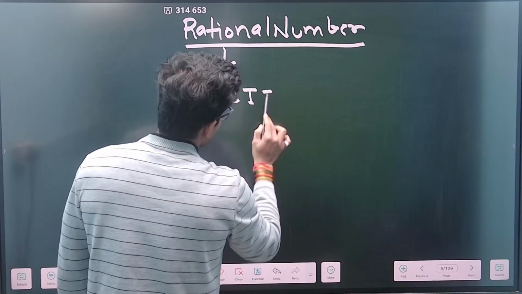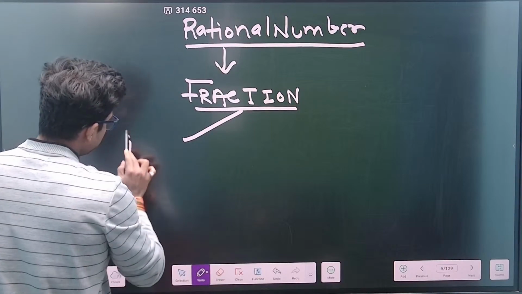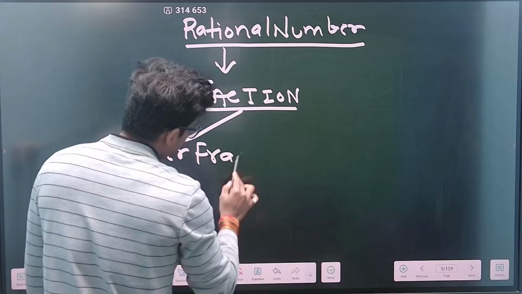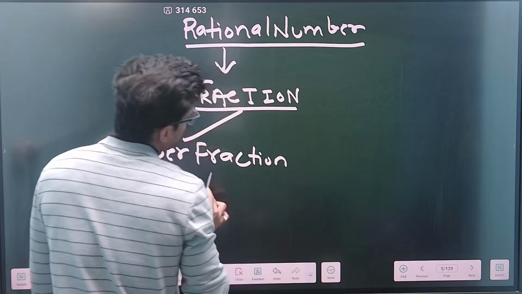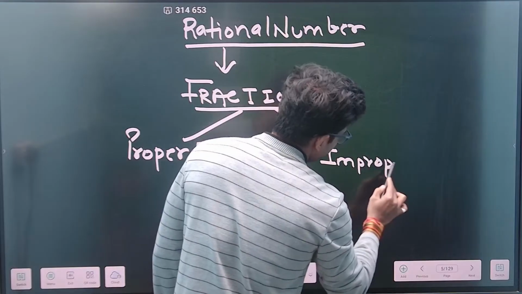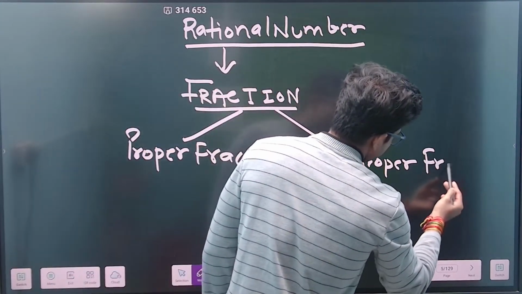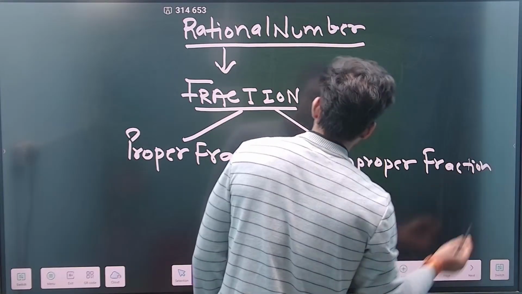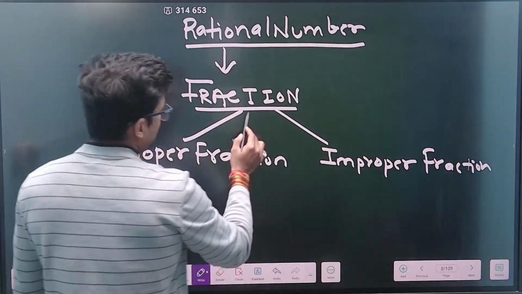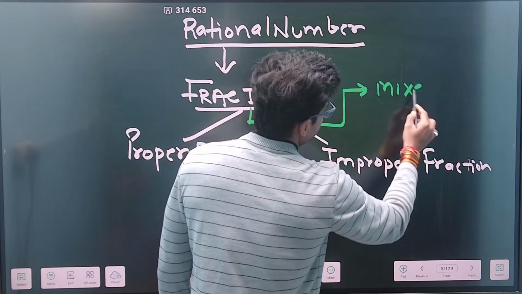Basically, fractions are of three kinds. First is the proper fraction, then the improper fraction, and the other is the mixed fraction. Try to get these things, everyone. Correct. So you need to understand this.